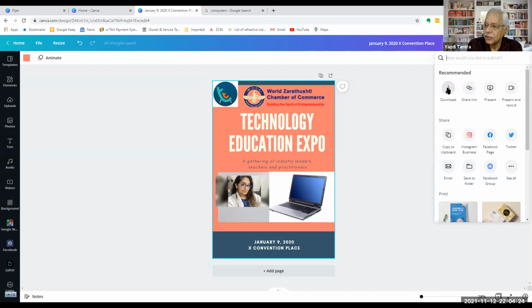Save it to your Google Drive. Push it to Twitter straight away. You have to link all your accounts, obviously. You have to link your Twitter account, your Facebook page, your Instagram page, etc. And straight away you can do this.